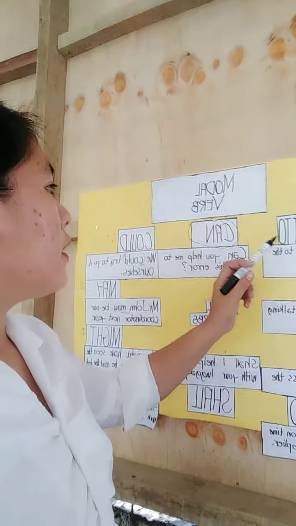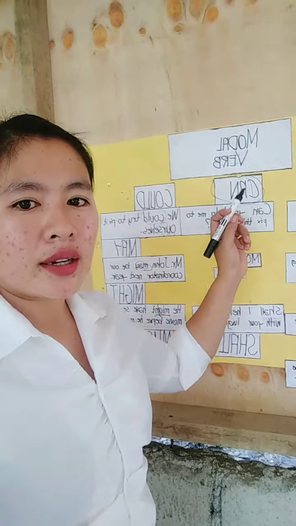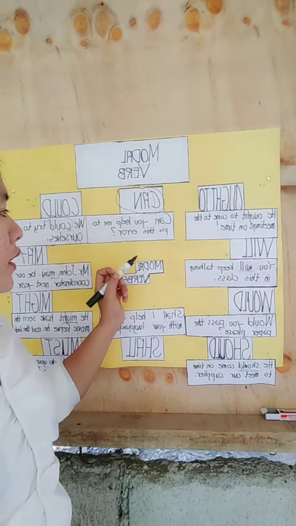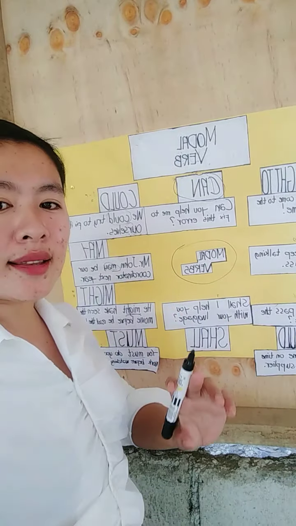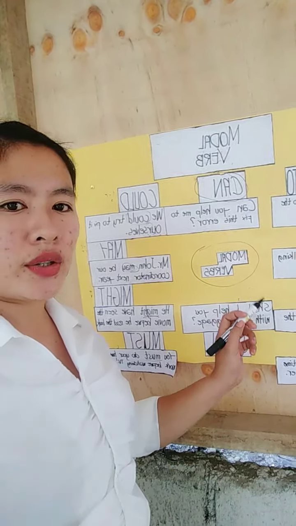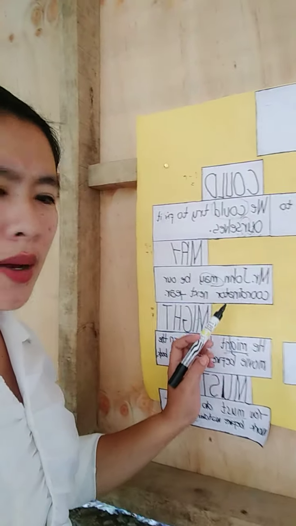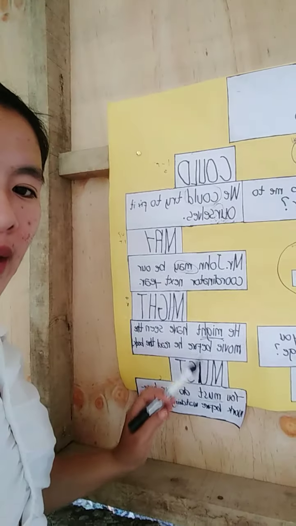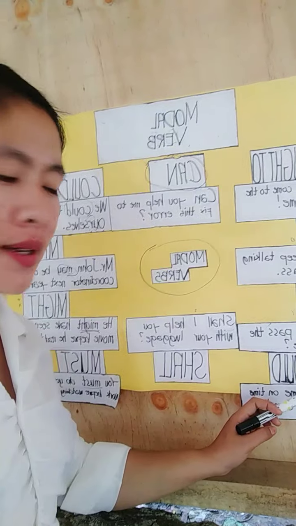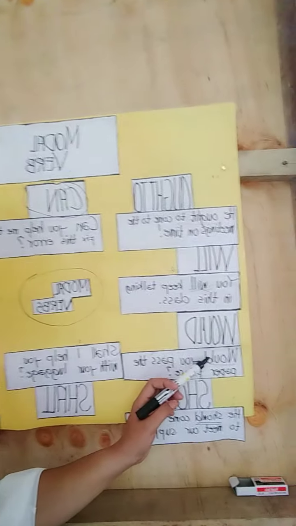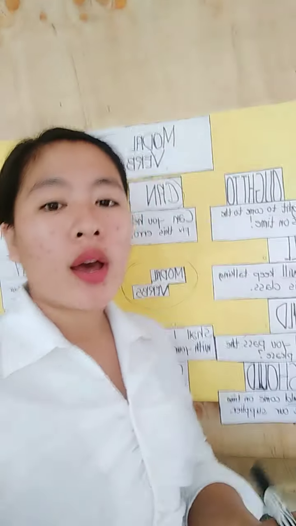So this is all about the modal verbs that I discussed. Modal verbs have 10 types. What are those? Can, could, may, might, must, shall, should, would, will, and ought to.